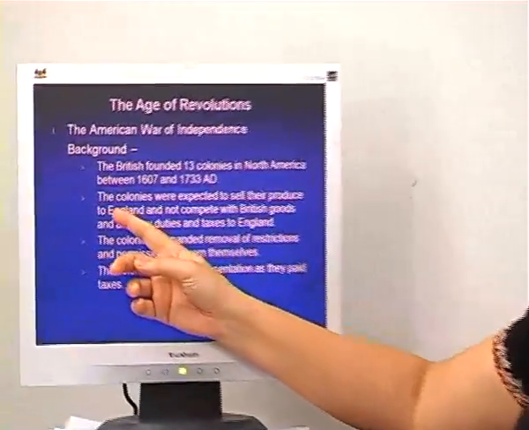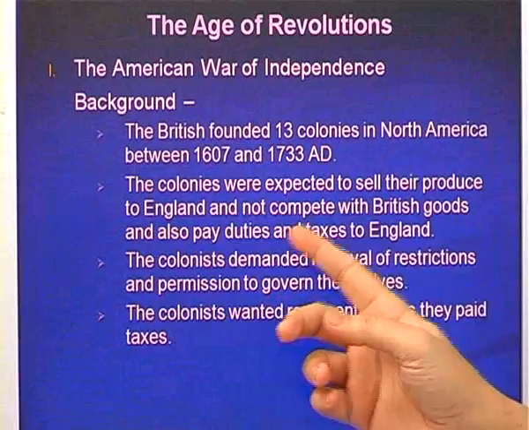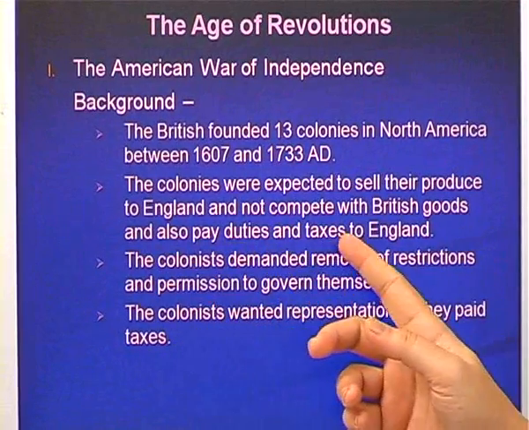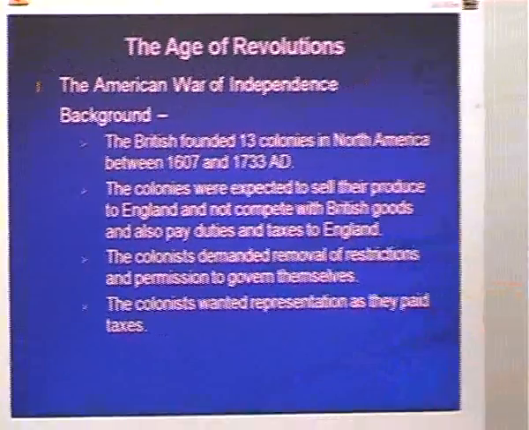The colonies were expected to sell their produce to England and not compete with the British goods, and also pay duties and taxes to England. What does this mean? Whatever was produced in America, that means the colonies, they were British colonies, they were supposed to sell it to England. Later on, England would sell it to another country. That means the American colonies could not sell their produce directly.